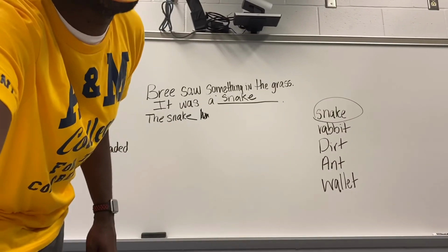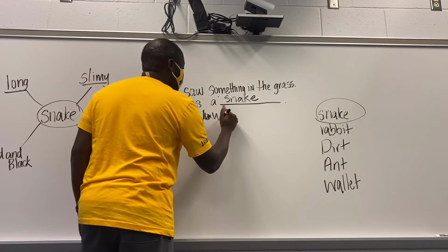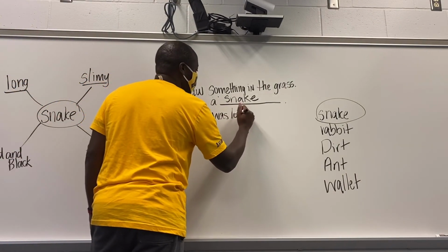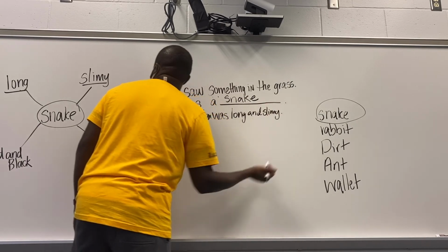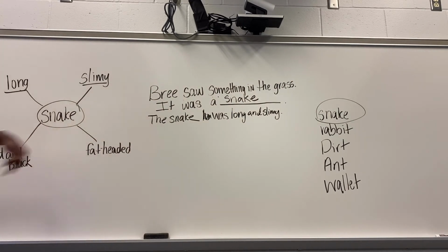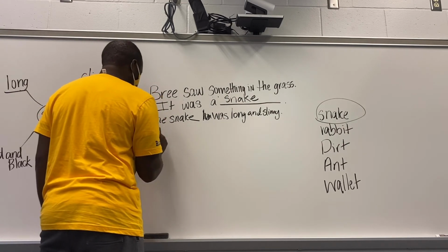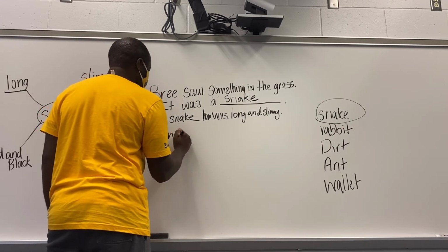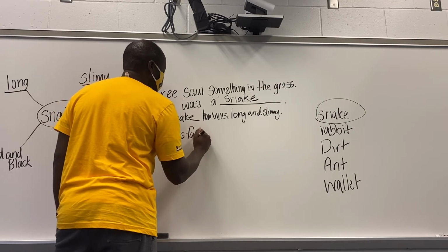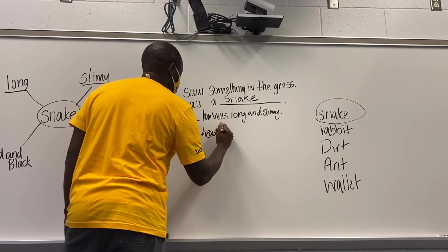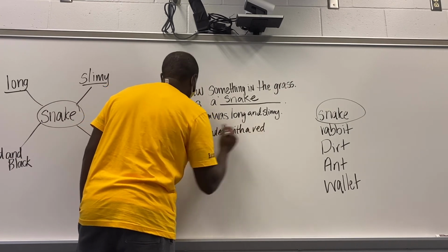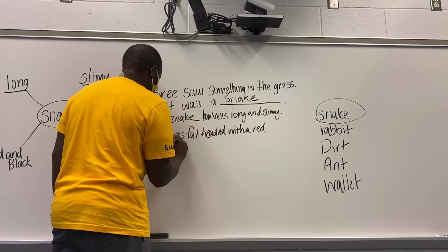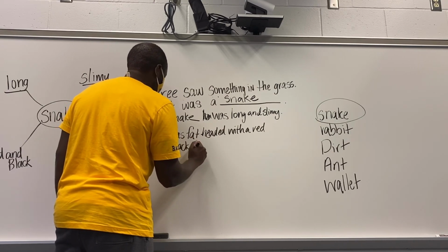Let's turn you all back over this way. So we got the snake was long and slimy. And so then we got two more, so red and black and fat-headed. It was fat-headed with a red and black body.